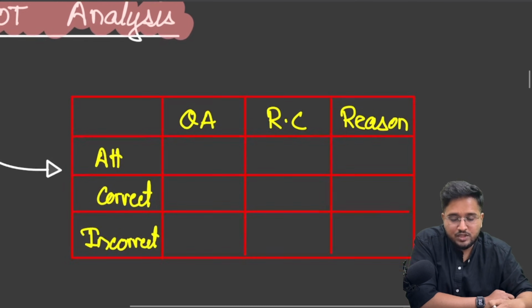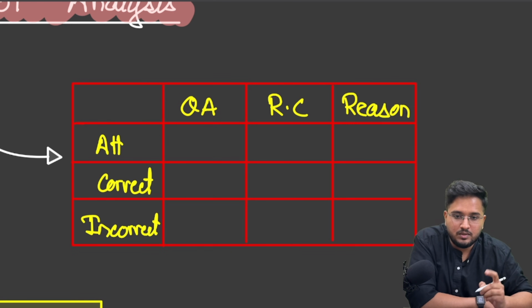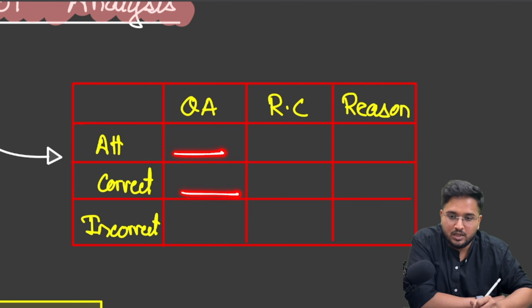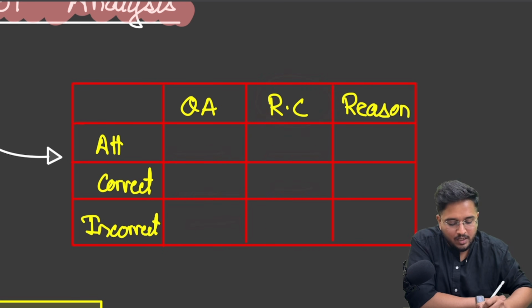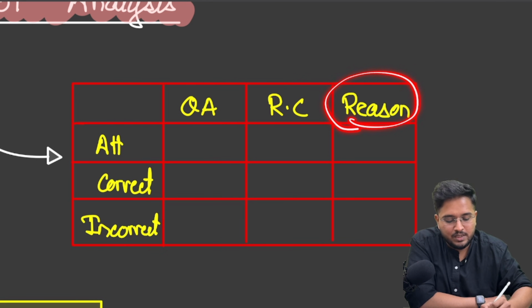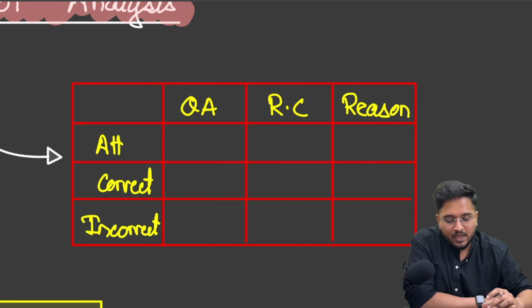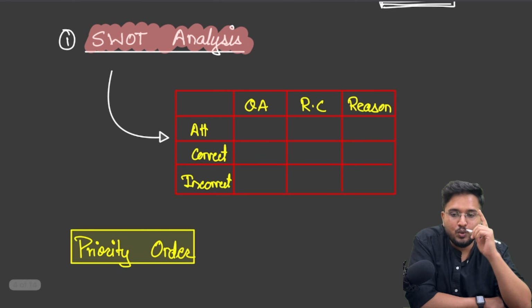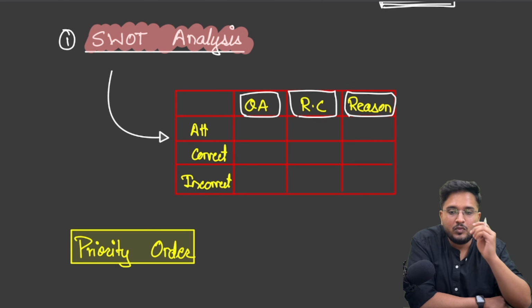That is, analyze your performance something like this. See what the number of questions coming from quantitative aptitude was, how many questions you attempted, how many you got correct, and how many you got incorrect. Similarly for reading comprehension, how many did you attempt, how many correct and how many incorrect. And similarly for reasoning. Based on this analysis, you will get a priority order for yourself. That is, you will know which of the 3 sections is your strength and which is your weakness, so you can prepare accordingly.